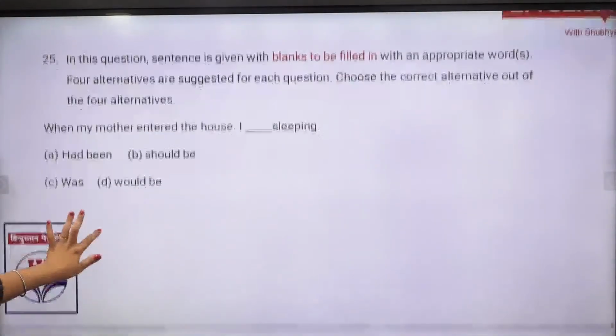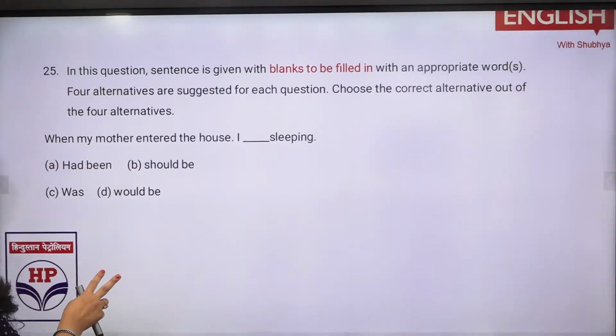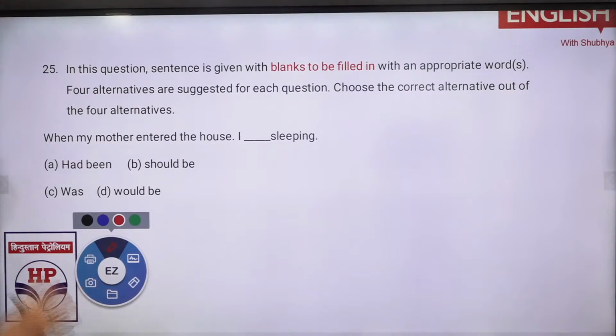Now the last question is there. Do this one. In this question you have blanks and you need to fill them out, like which is the most appropriate option among these? Now see, in this way you would be able to enhance your vocabulary if you go through the options. It's better for you. When my mother entered the house, I ___ sleeping.